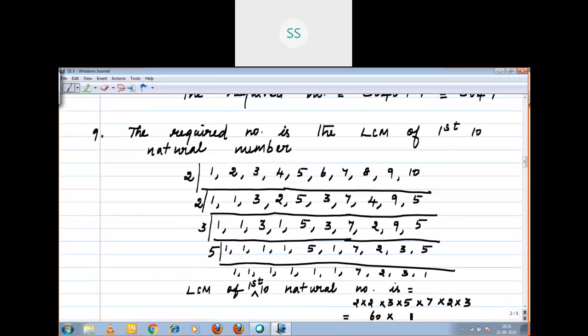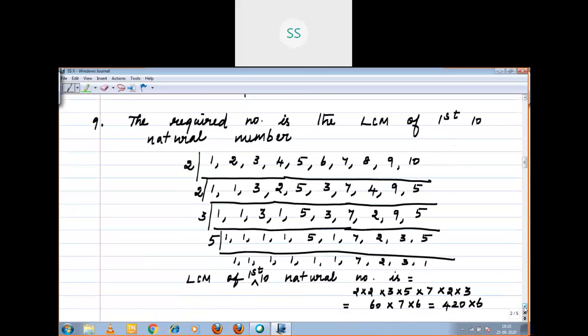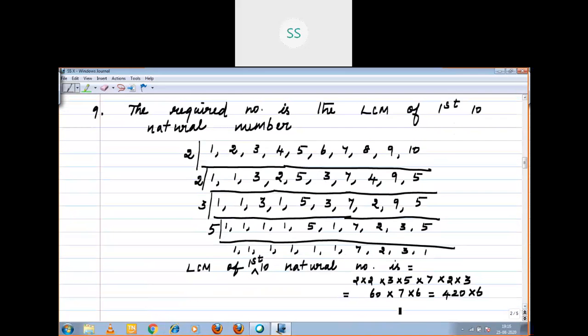Which is equal to 60 into 7 into 6. What can you get? 60 into 7, 420 into 6. 420 into 6, how much?